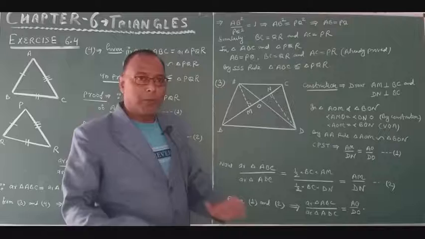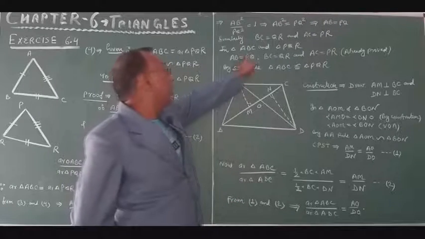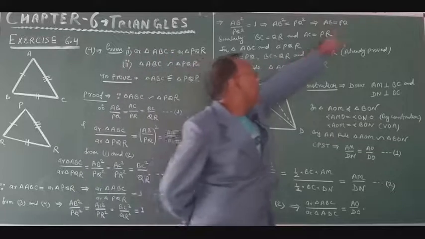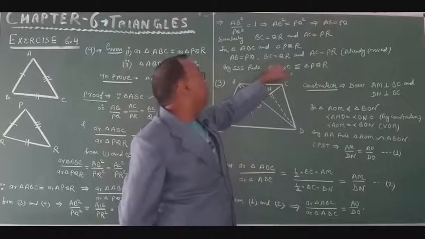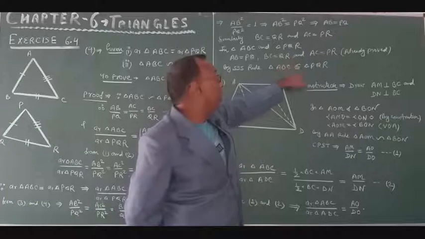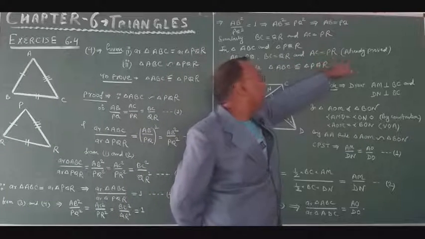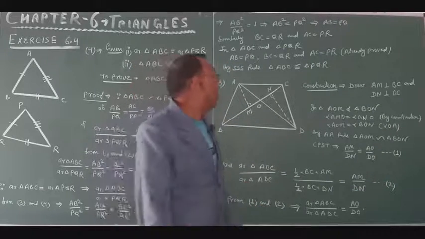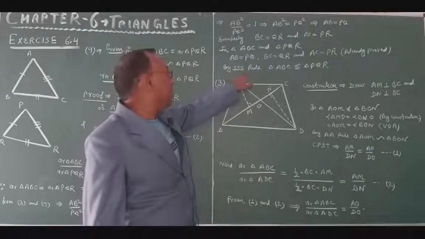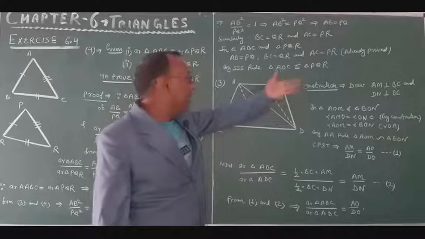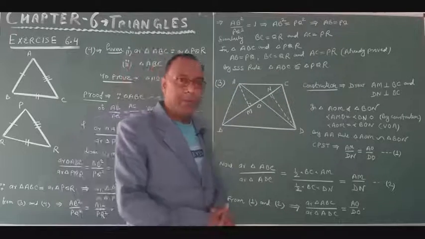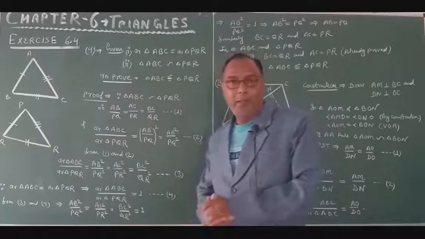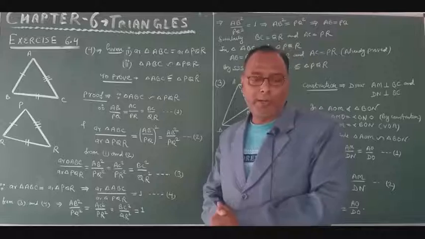These three things are already proved. Therefore by SSS rule, triangle ABC is congruent to triangle PQR. So in this way we can prove that both the triangles are congruent.